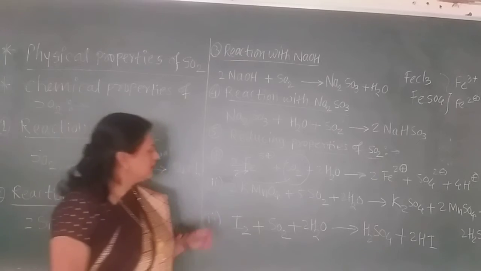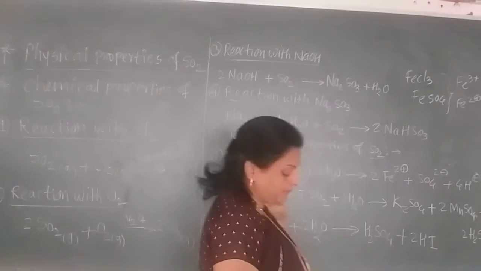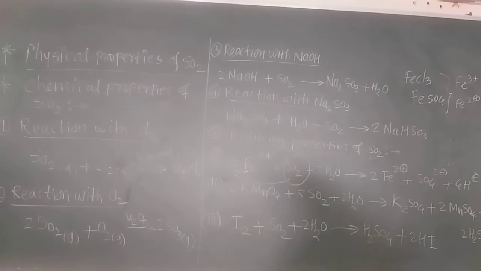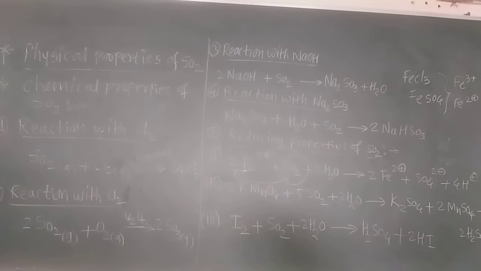Now learn the next reducing property, with potassium permanganate. When sulfur dioxide reacts with potassium permanganate, there is also a reduction of this potassium permanganate. Moist sulfur dioxide decolorizes the acidified potassium permanganate solution.